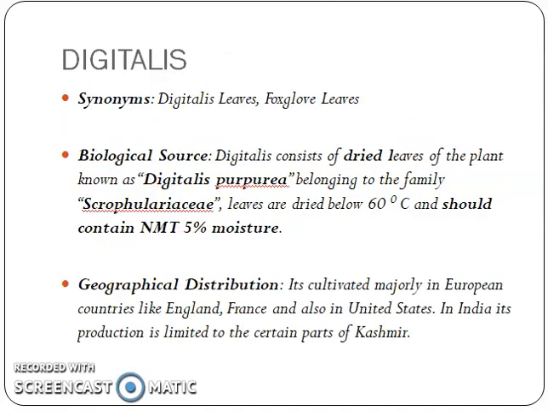First, Digitalis. Synonyms: Digitalis leaves, foxglove leaves. Its biological source: Digitalis consists of dried leaves of the plant known as Digitalis purpurea, belonging to family Scrophulariaceae. Leaves are dried below 60 degrees Celsius and should contain not more than 5% moisture. Its geographical distribution: it is cultivated majorly in European countries like England, France, and also in the United States. In India, its production is limited to certain parts of Kashmir.